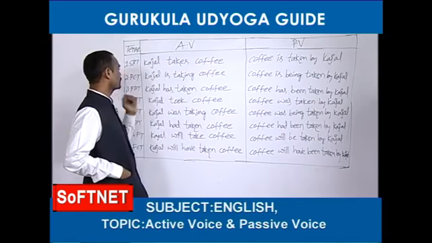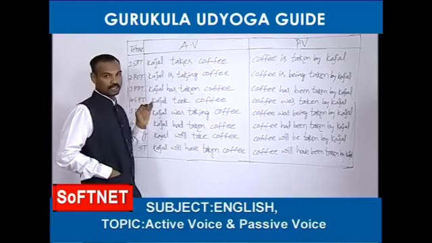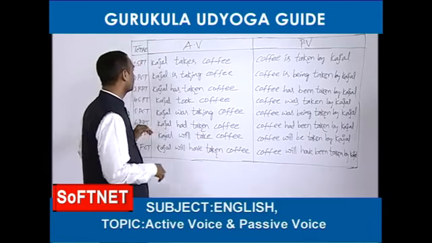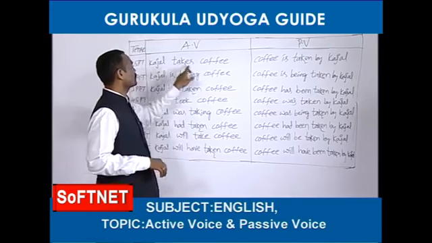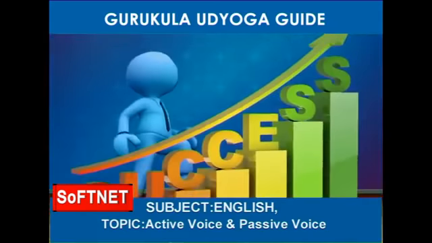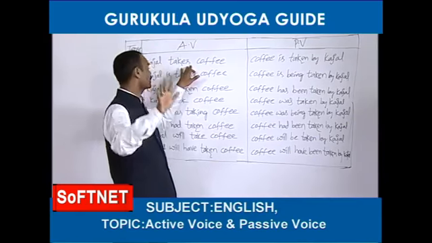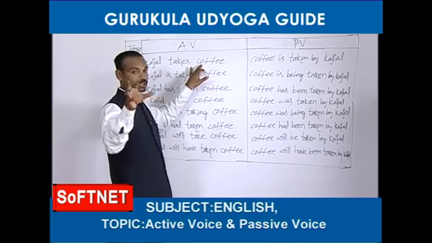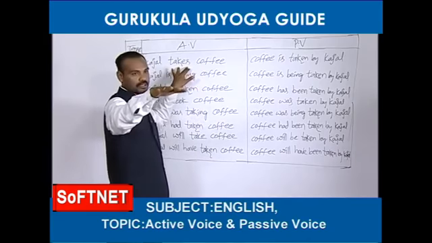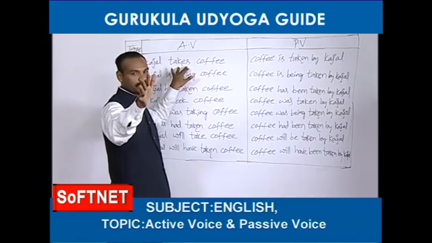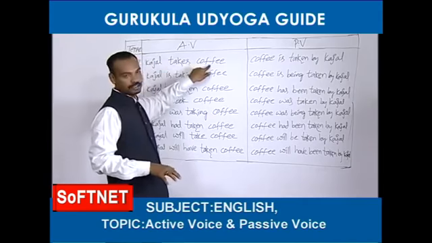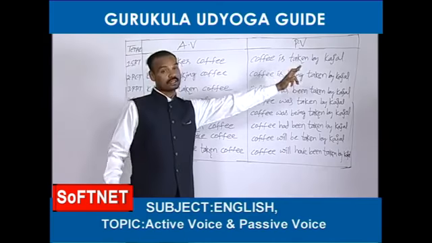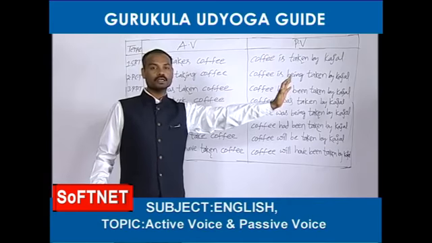Next, let's see the second example from present continuous tense. Do you want me to give any more examples from simple present tense? Okay, one more example. I am ready to give. From simple present tense, I am going to give you one more example. Kajal eats fruits. Not Kajal is eating. This is also an example from simple present tense, but a plural object is there. Fruits is plural. So fruits are eaten by Kajal.